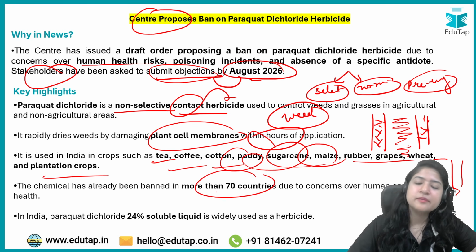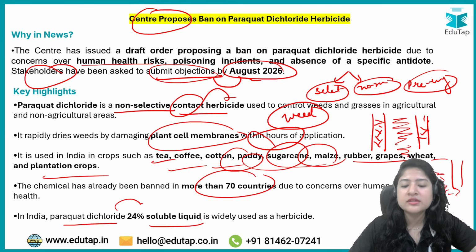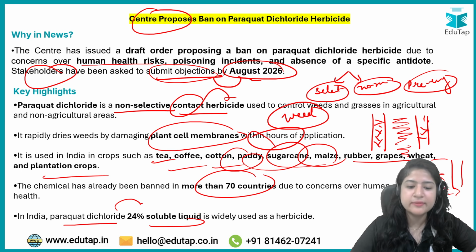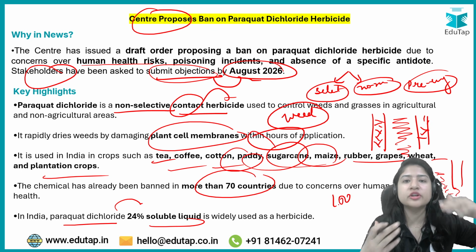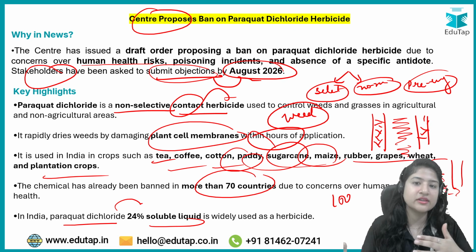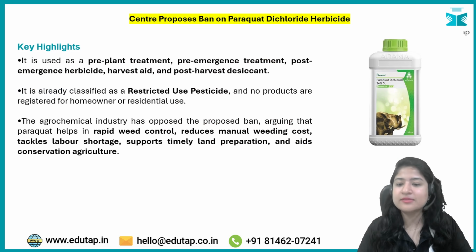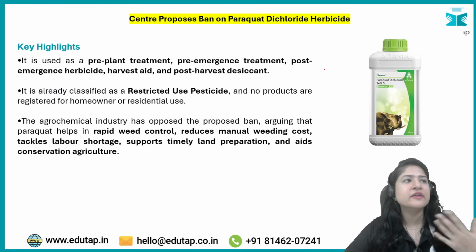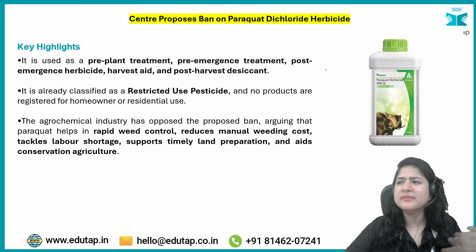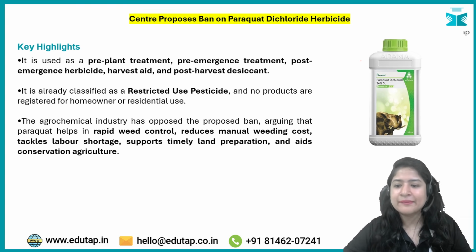अभी 70 प्लस कंट्रीज में it is banned, और इंडिया में paraquat dichloride का 24% soluble liquid is used. What does it mean? That if 100% liquid is there, ठीक है, अगर 100 ml है तो 24 ml उसमें ये होगा, बाकी बचा हुआ, the rest is your water or any solvent in which this chemical is mixed, ठीक है? तो इसका जो common name है that is paraquat dichloride, but definitely the trade name can be different. Basically which company formulation is your paraquat dichloride, but company they can sell with their own name, तो trade name can be different, ठीक है?